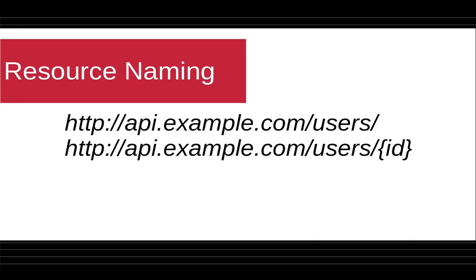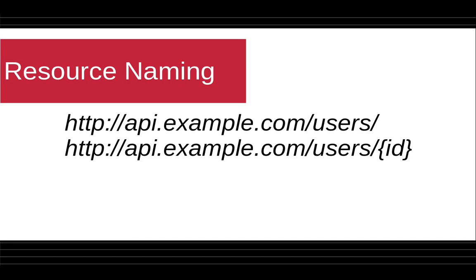Hi, this lesson will be looking at resource naming. It is important to follow naming conventions to make your REST API look professional, easy to use, and readable. It is not advised to treat your resources as an action, like a verb, but rather treat them like a thing, a noun. The main reason is that nouns have properties, but verbs don't.